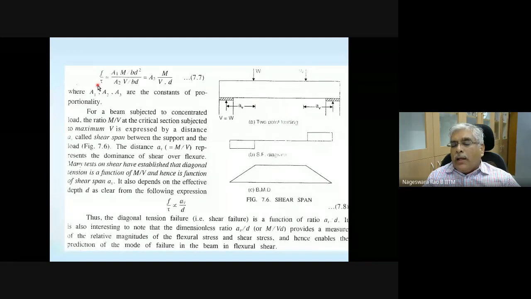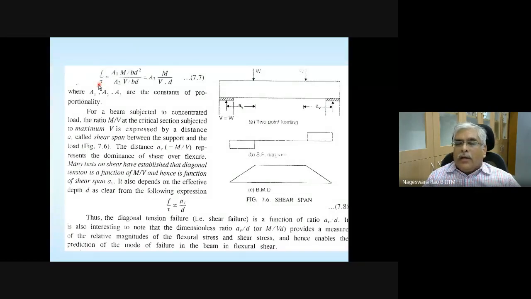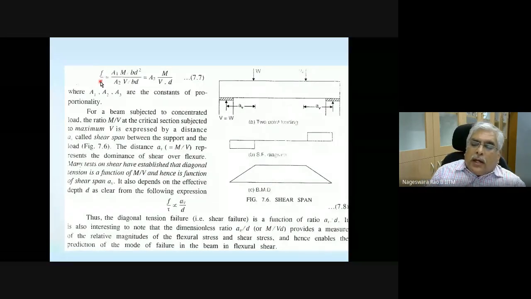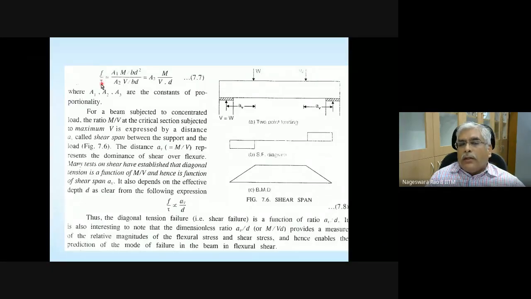Please note that I already mentioned I have taken this material from different sources, so you need to bear with these notations slightly. As long as you understand what each symbol stands for, they convey the intended explanation. Okay, so F is normal stress. In the previous slide, Q was used, and in some other locations a small v is also used, or you can use tau. Tau is the Greek letter. So F divided by tau, the ratio of normal stress to shear stress, can be written in this form.